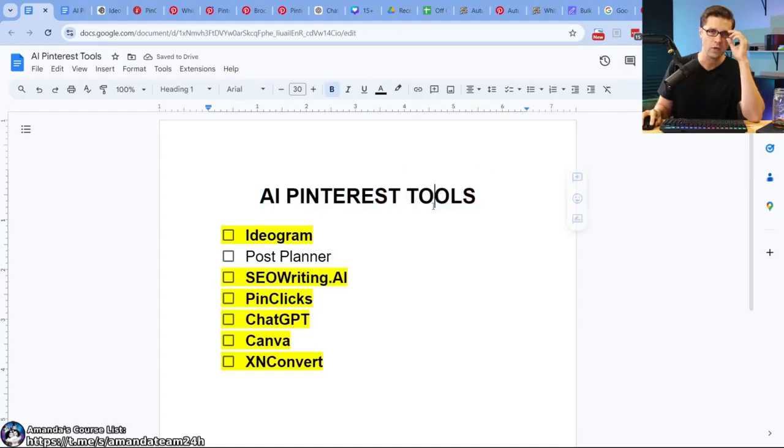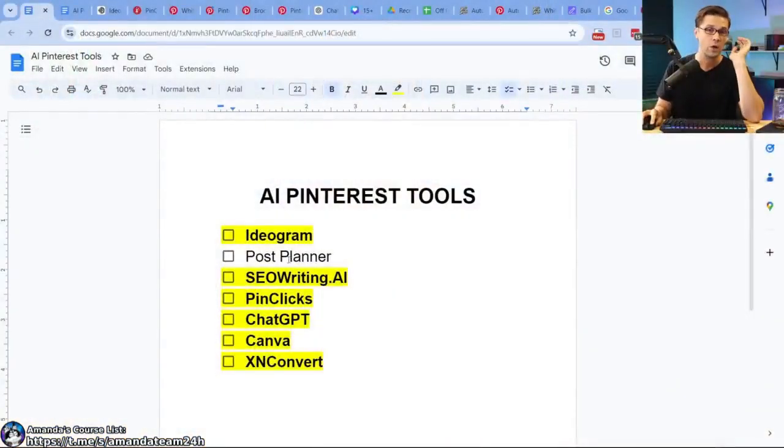So, okay, we are going to run through this one. It is a little bit more complicated, but it's even more powerful than what you saw in the previous module. We aren't even on Post Planner yet. That one's going to blow your mind. But SEO Writing.ai has one other feature. So we've done everything highlighted in yellow. We need to dive into this once more.